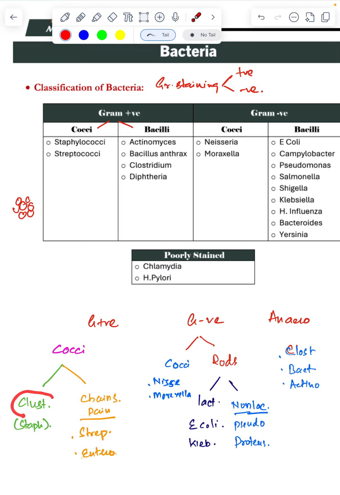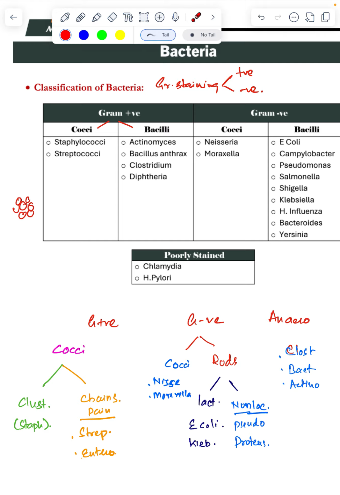These are important: cluster, staph; chains, strepto. The questions are around this: staph, strepto. These are gram positive: staphylococci and streptococci. Now coming to gram negative. Gram negative, again same, cocci and bacilli. Cocci means round spherical: Neisseria, Moraxella. These are cocci. Keep it aside.